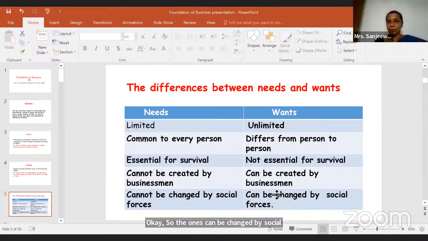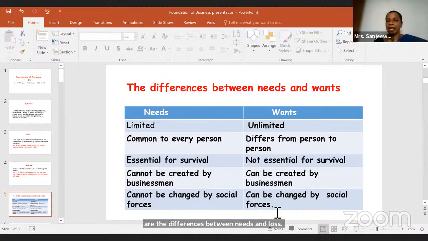So once again, we'll see the differences between needs and wants. Needs are limited, wants are unlimited. Needs are common to every person. Wants differ from person to person. Needs are essential for survival. Wants are not essential for survival. Needs cannot be created by businessmen. Wants can be created by businessmen. Needs cannot be changed by social forces. Wants can be changed by social forces, right? So these are the differences between needs and wants.